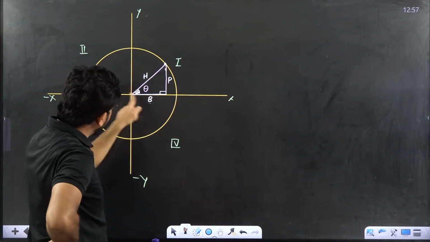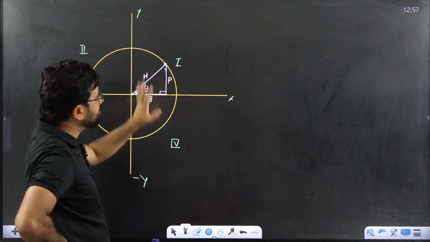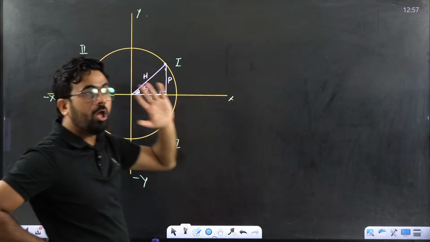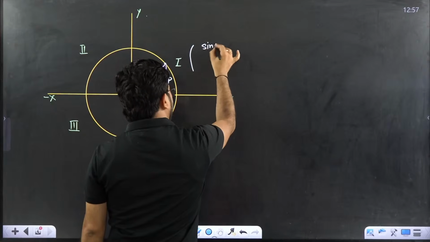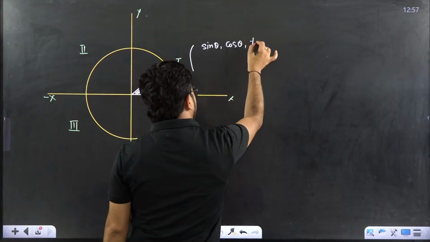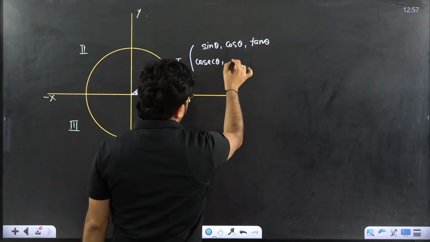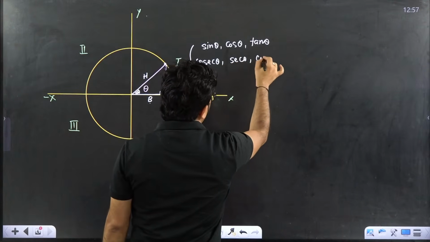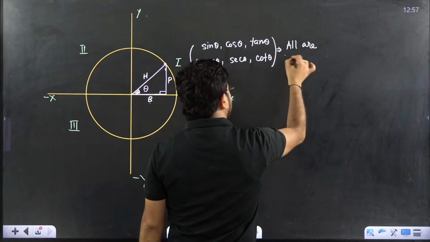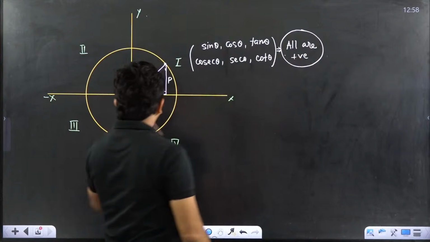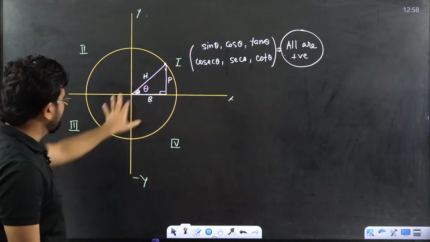Both are positive, and H is also positive, which means in the first quadrant all ratios are positive: sin theta, cos theta, tan theta, and their inverses cosec theta, sec theta, cot theta. Why positive? Because perpendicular, base and hypotenuse are all positive. Clear or not clear? This is very simple.